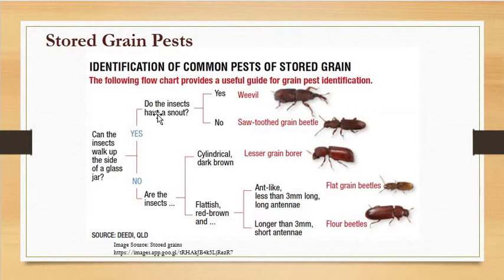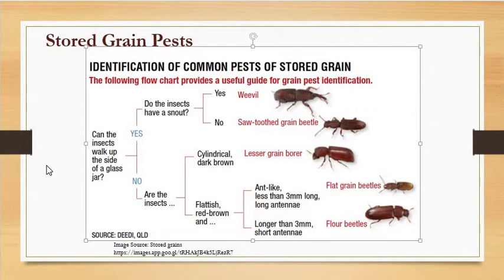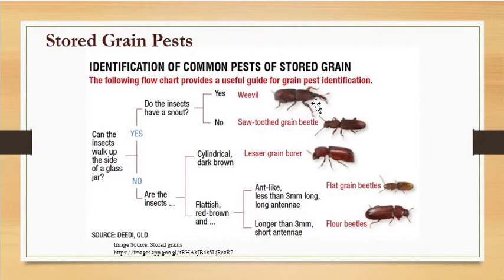There are a number of ways to classify these stored grain pests. Here you can see the weevil, having a long snout, and of quite noticeable size. Then the saw-toothed grain beetle, you might have seen this, a small insect actually, with serrated margins on the thoracic region. Lesser grain borer, you might have seen it dwelling in the grains. Even the flat grain beetle, a very small, minute insect, is found in packaged food products like packaged dates.